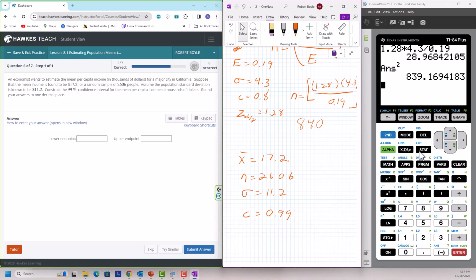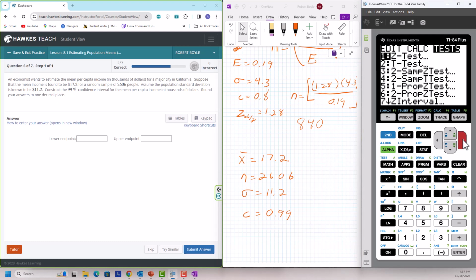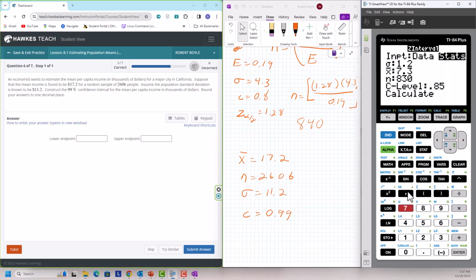Going into stat, over to tests, 7, and go make sure we're in stats. Go ahead. Sigma is 11.2. Sample mean is 17.2. Number of samples is 2606. Level of confidence is 0.99.